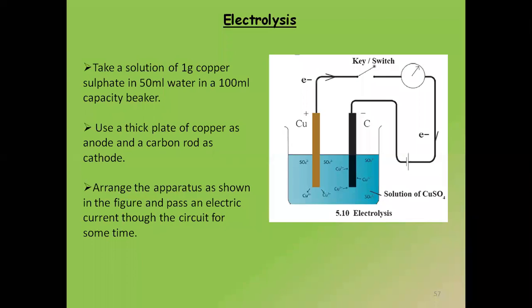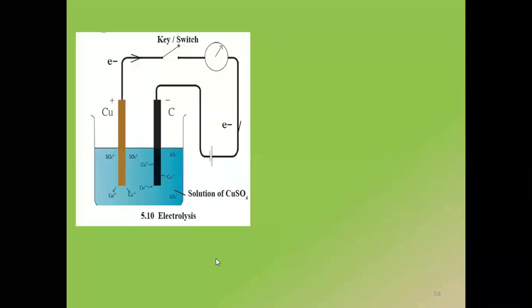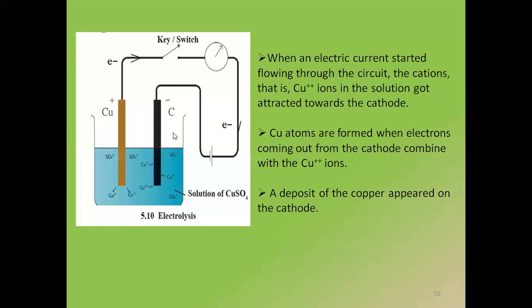So when I'm switching on the electric current, my dear students, copper sulfate, which is my electrolyte, is getting split up into copper and sulfate. और जो copper है वो Cu2 plus के form में. So that copper being positive goes to the negative terminal, which is made up of carbon. और यहाँ पे सर्किट जब कंप्लीट होता है तो इलेक्ट्रॉन्स आता है, सो कॉपर उस इलेक्ट्रॉन्स को एक्सेप्ट करके कॉपर एटम बन जाएगा.